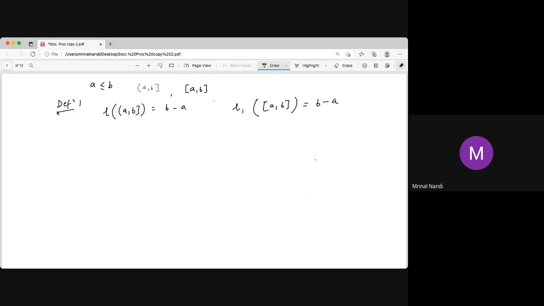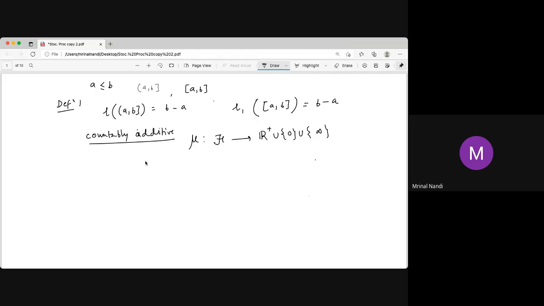every general measure is countably additive. What is called countably additive? What is the meaning of countably additive? Countably additive means, for any measure mu from the sigma algebra to R plus union 0, it can be 0, it can be infinity, a non-negative real number including infinity.